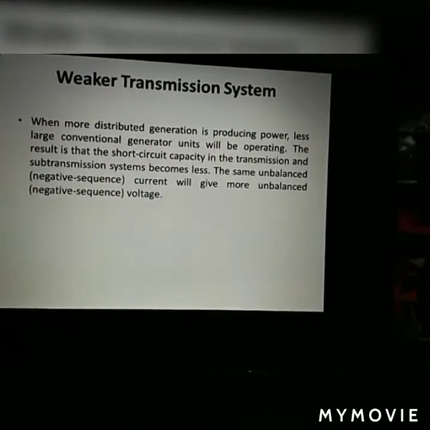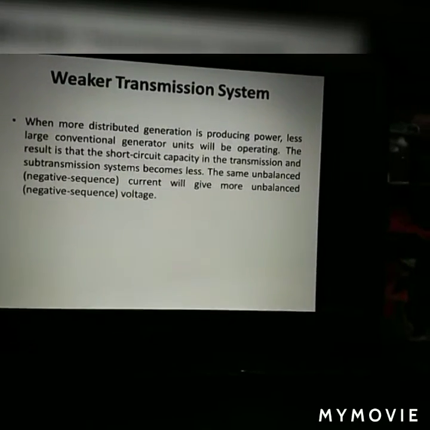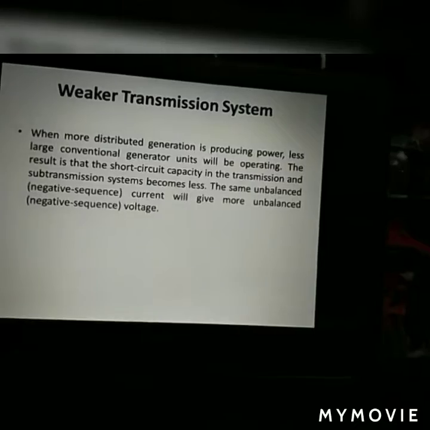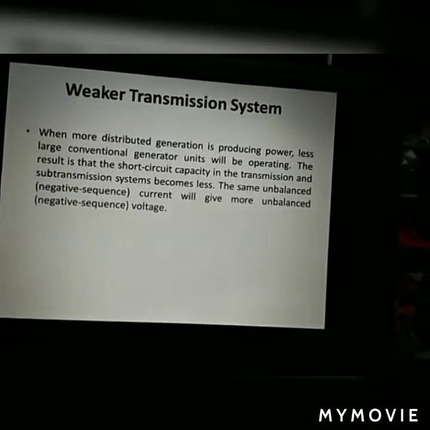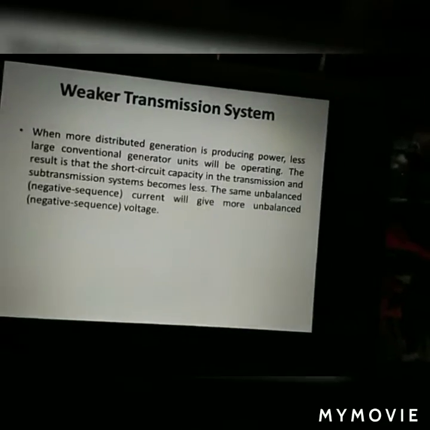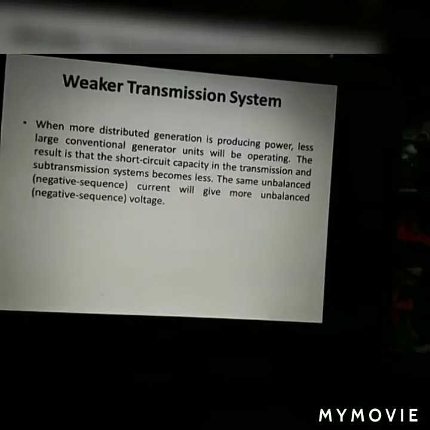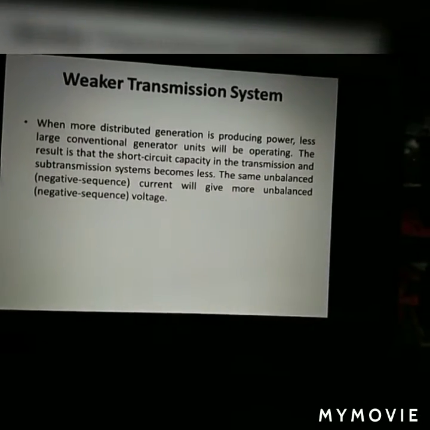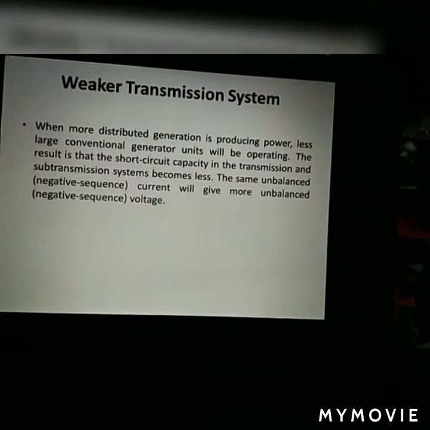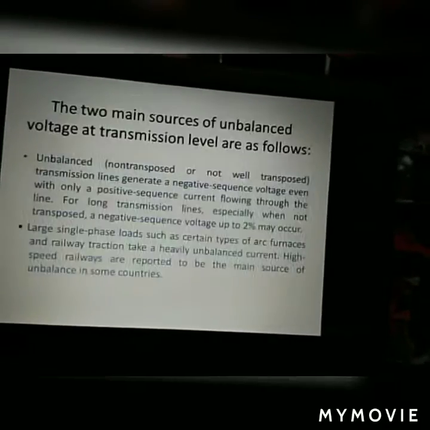When more distributed generation is producing power, fewer large conventional generator units will be operating at that time. The result is that the short circuit capacity in the transmission and sub-transmission system becomes less. The same unbalanced current will give more unbalanced voltage, that is negative sequence voltage.